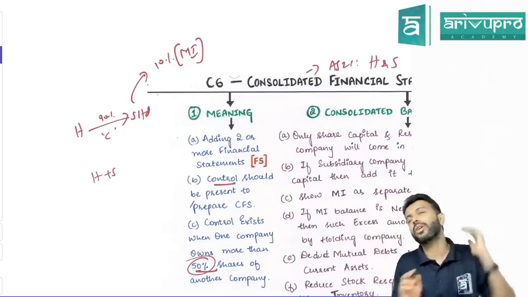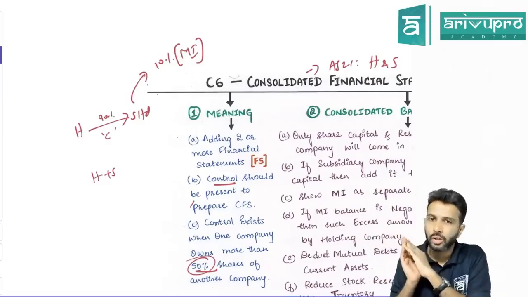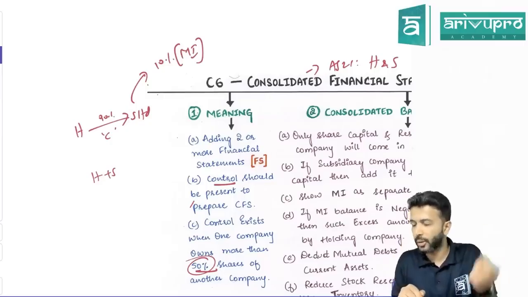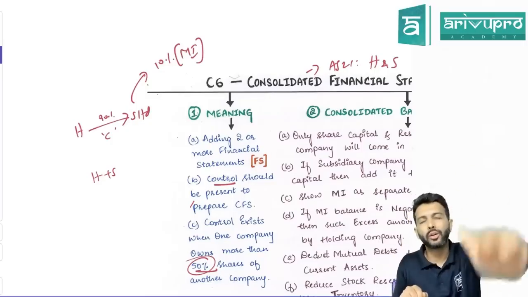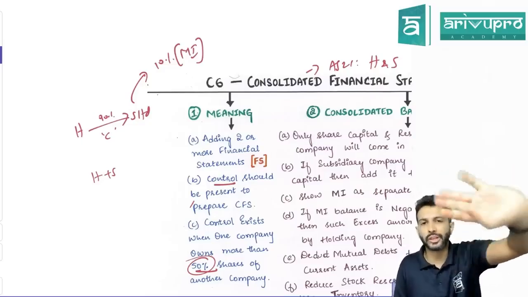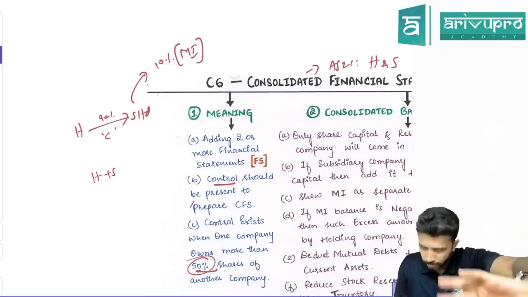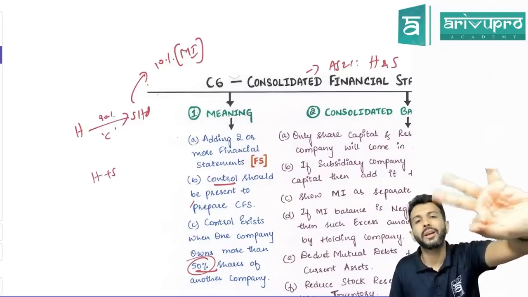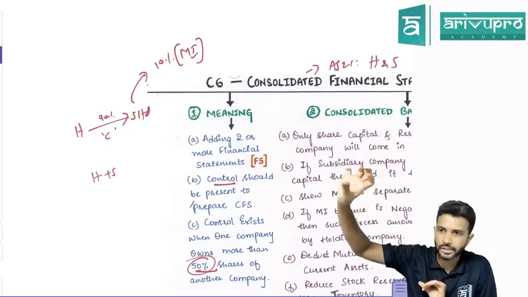Okay. Then working note number 6 is your goodwill or capital reserve. Goodwill here is also referred to as cost of control. How do you get goodwill or capital reserve? Take the cost of investment. From that, reduce 2 things. One is the pre-acquisition profit, pre-acquisition reserves and surplus. Then pre-acquisition dividend. You will get the net cost of investment.